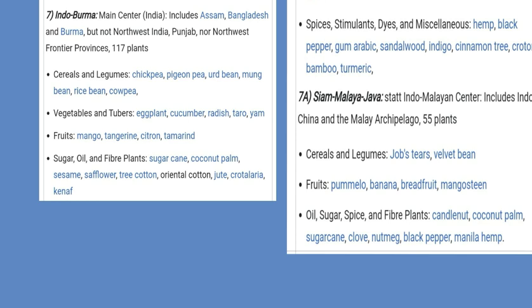So these are some species listed here from the Indian center, which are center of origin: cereals and legumes like chickpea, pigeon pea, bean, mung bean, rice bean, and a lot of mango, citron, tamarind, cucumber, banana. You can take a screenshot of it, because next time a question will be asked on any other from it, asking which of the following is a species from the Indian center.